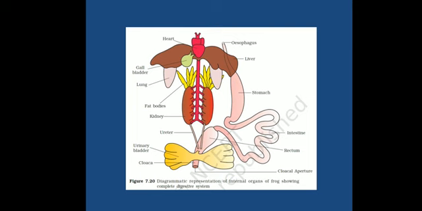Here you can see the esophagus opening into the stomach, and then the intestine, rectum and anus, and this is the cloacal apparatus. The cloacal apparatus gets the opening from the rectum, from the ureter, and from the reproductive structures as well. This single opening is responsible for excretion, and digested and undigested food are also removed through it. It also serves for the release of the gametes as well.